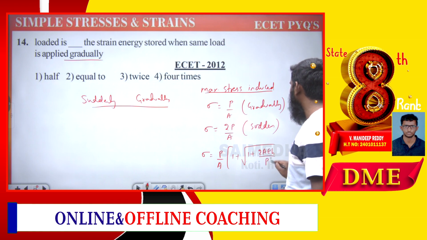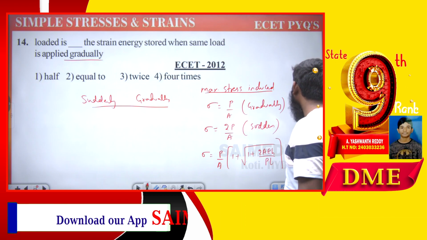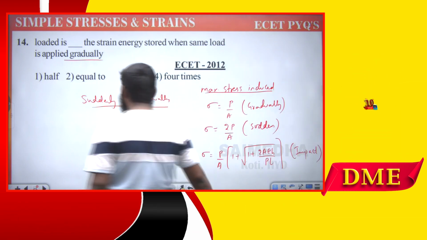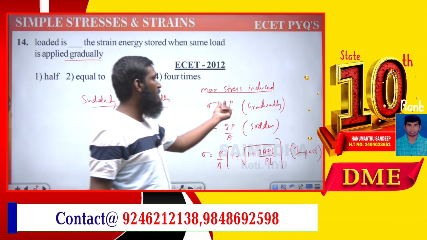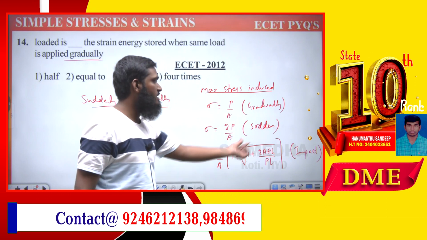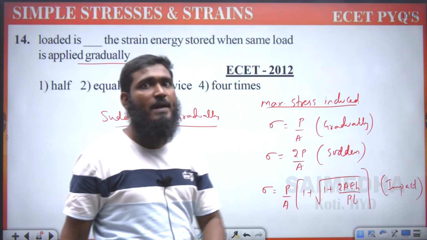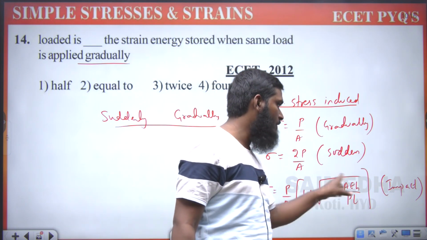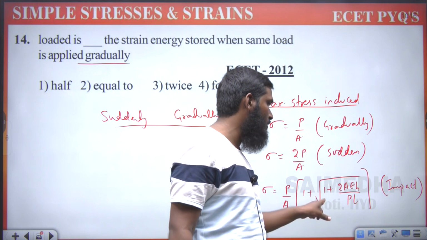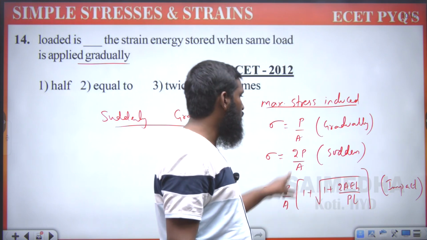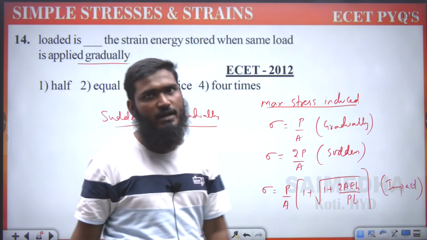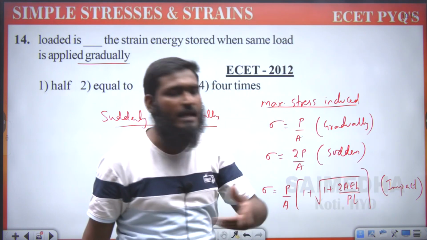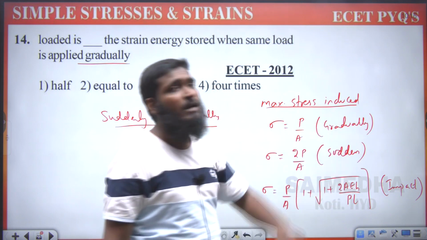2AEH divided by PL. This is for impact. So these three formulae we have to remember directly: gradually P by A, suddenly 2P by A, and impact. In impact, if H is equal to 0, this complete part becomes 0, root 1 is equal to 1, 1 plus 1 is 2, so 2 into P by A, which is sudden.